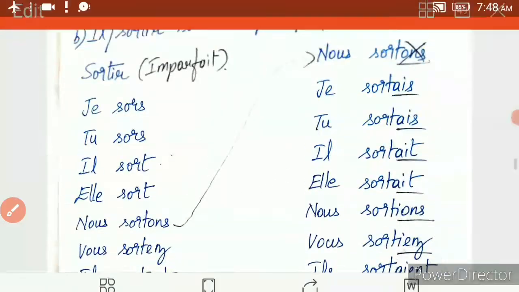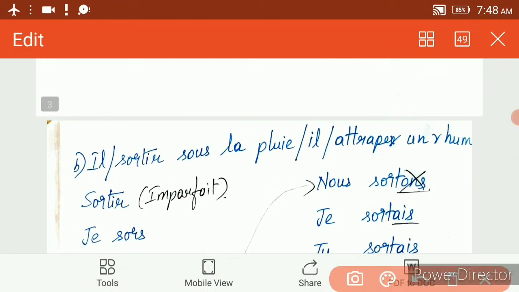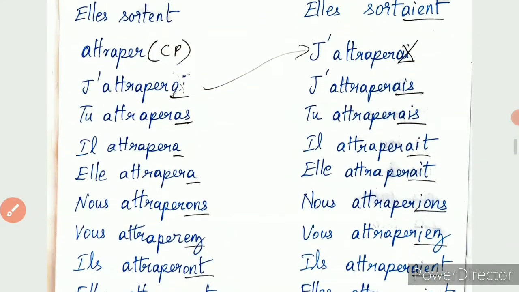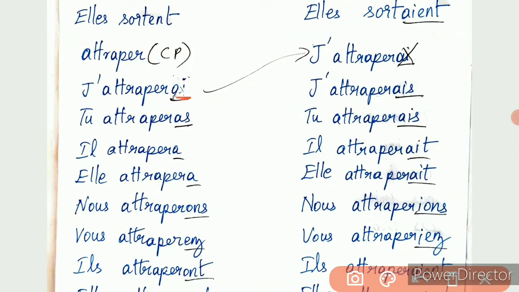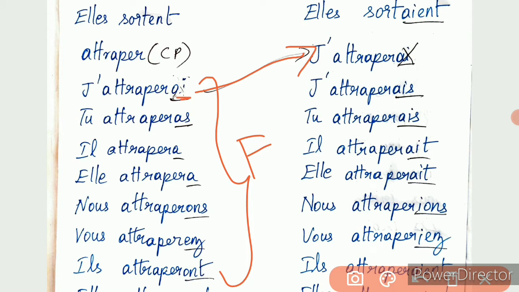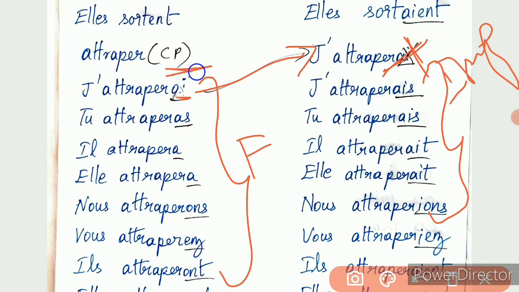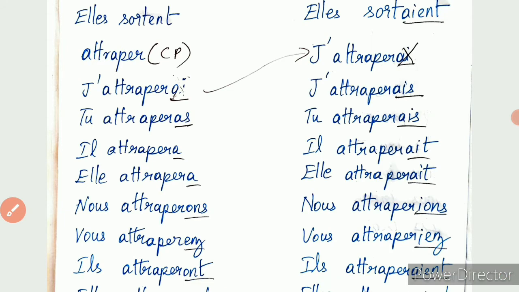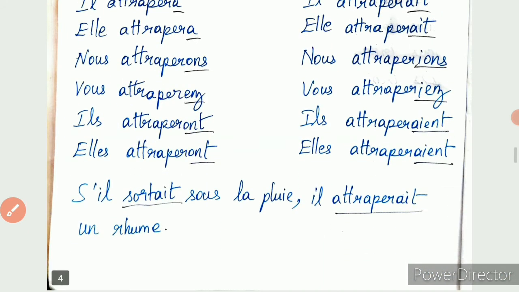Now let us move on to the next verb, attraper. Attraper is an ER verb. So you are adding the future endings, and from this you bring out j'attraperai, remove ai here, and then add the conditional endings to form the conditional present. Clear? So this is how the conditional present is formed here.